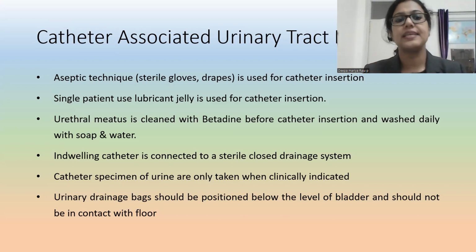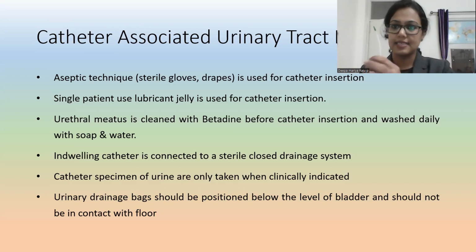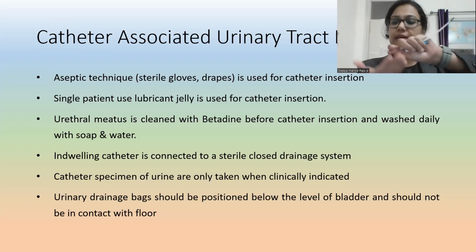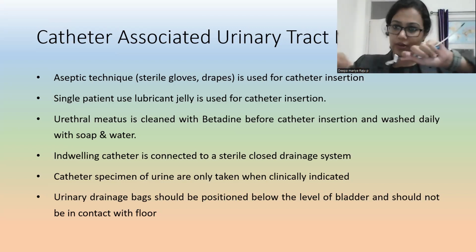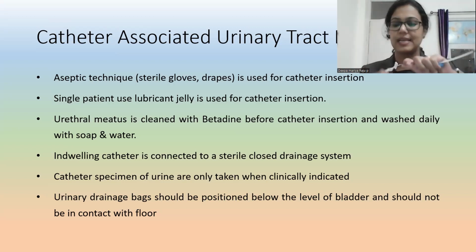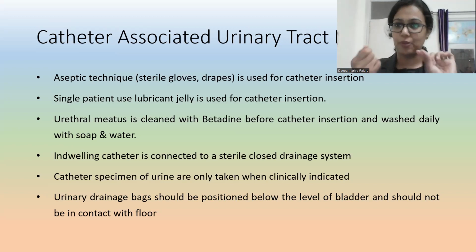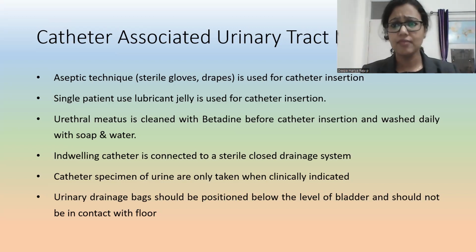Now, the indwelling catheter is connected to a sterile closed drainage system. Usually, just imagine, I don't have a Foley's catheter, just imagine this is a catheter and this is the lumen. Okay, so usually what we used to do, we will keep it in a kidney tray and when urine flows, then only we will connect with this. Previous practice was like this, but now we need to connect it with the urinary bag, that drainage system, and it should be a closed drainage system. Then we will never open it. We will insert the catheter and we will keep that closed drainage system intact only.